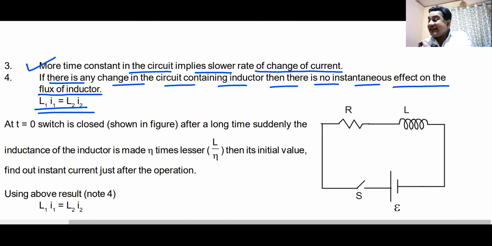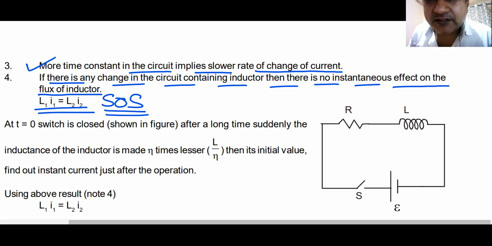the inductor. Please remember this. It will help you a lot. SOS, save our souls. Flux through the inductor remains constant. If there is a sudden change in anything, flux through the inductor remains constant. Will you remember this? Yes or no?